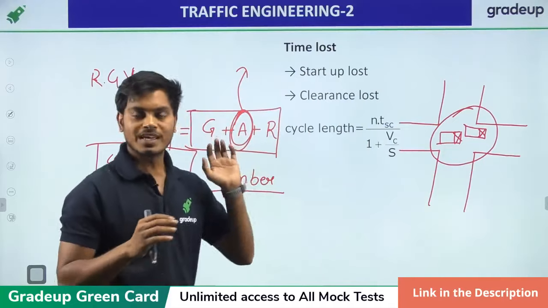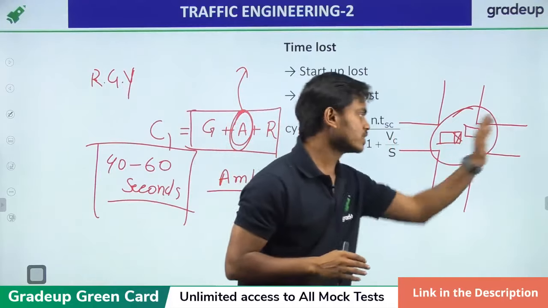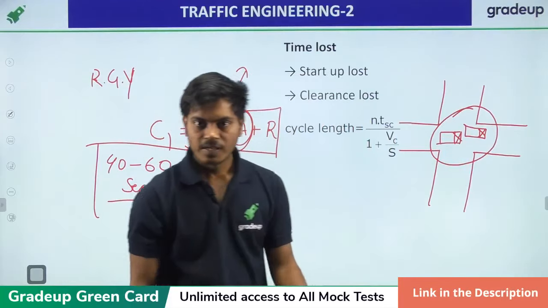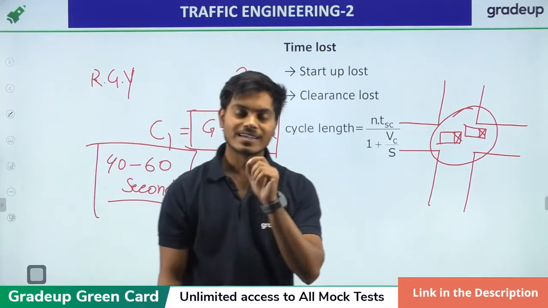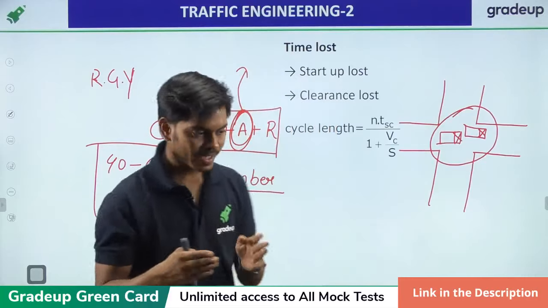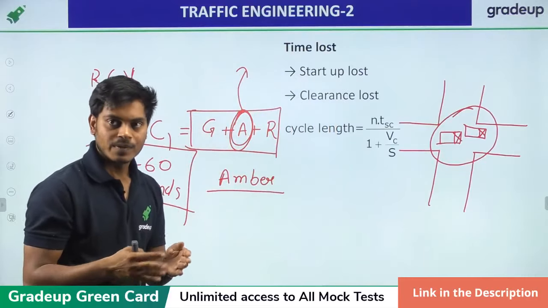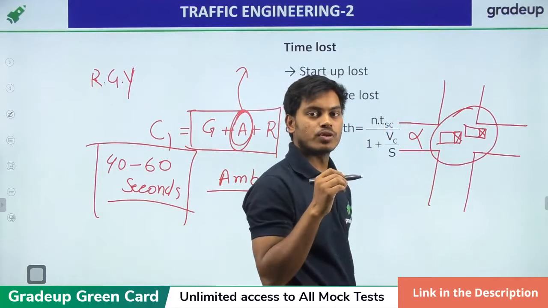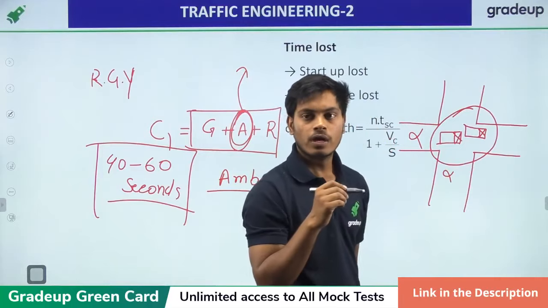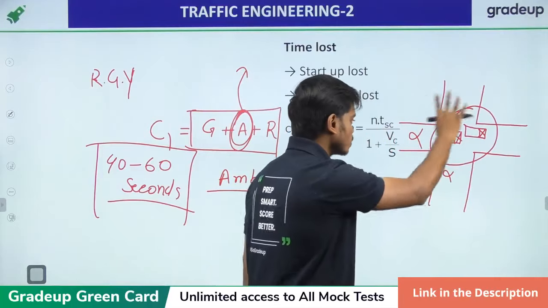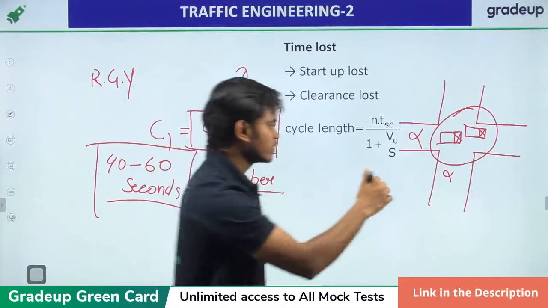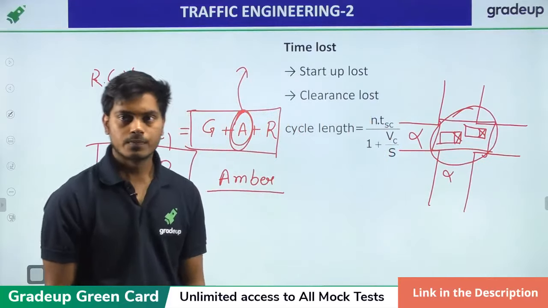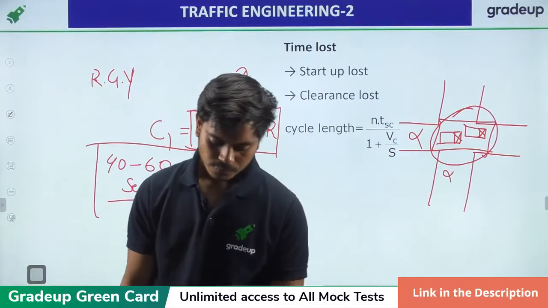To make sure of safe passage for the vehicles which are in between the crossing, there is a clearance time, also known as all red time. So on this road the traffic signal will show red, and here also it will show red. Now no motion will be there, so these vehicles will get the time to pass the road. So this was regarding your interval.